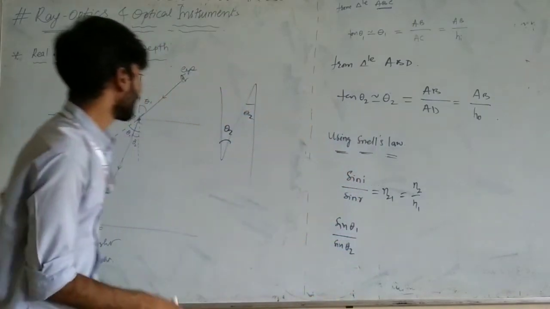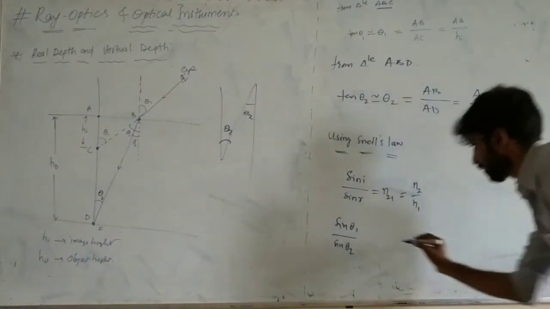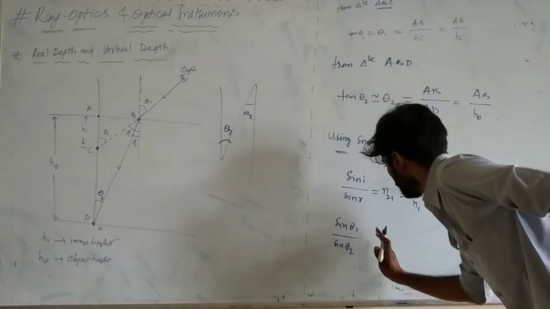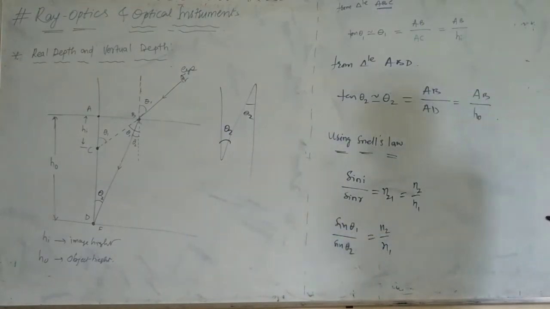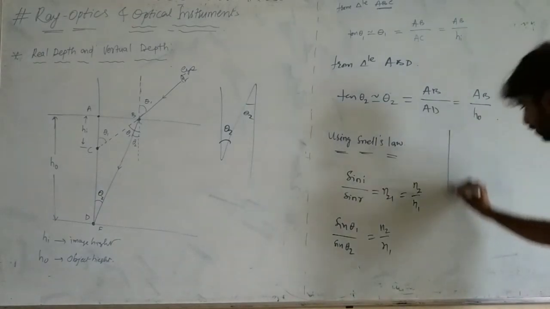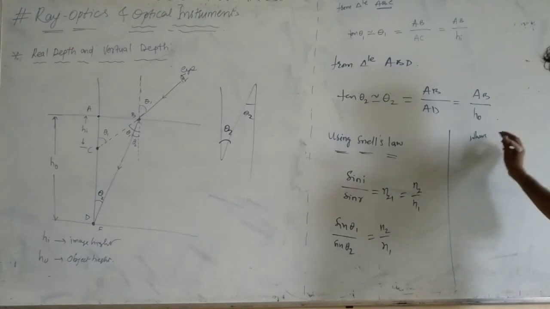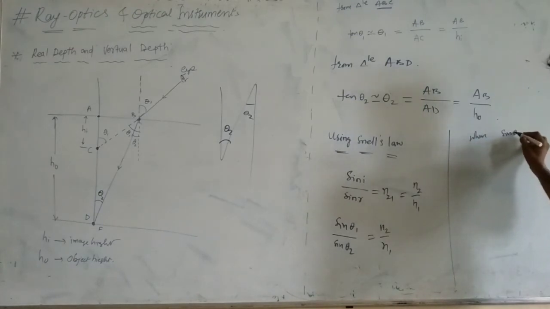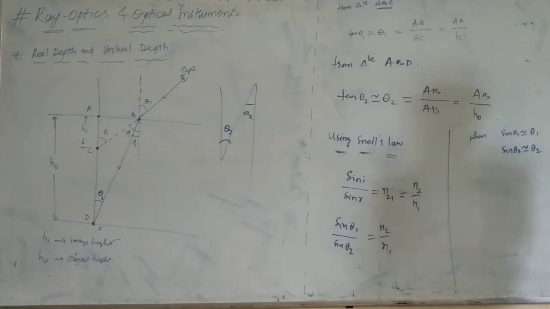Since the angles are small, sin theta 1 is nearly equal to theta 1 and sin theta 2 is nearly equal to theta 2.